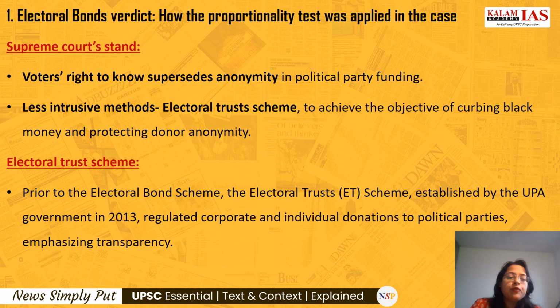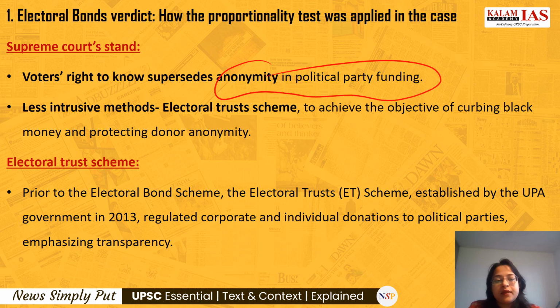So the stand of the Supreme Court was that the voters' right to know, the right to information, supersedes the anonymity in political party funding. And there are already less intrusive methods like the electoral trust scheme, which was brought about by the UPA government in 2013 to achieve the objective of curbing black money and protecting donor anonymity.